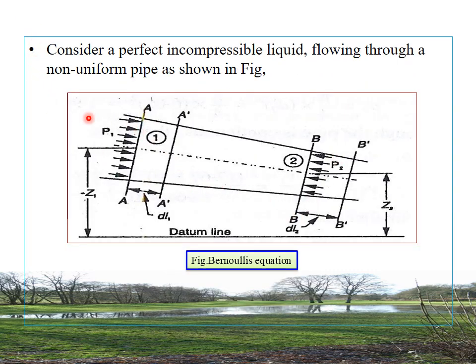Let us take two pipes, pipe 1 and pipe 2, non-uniform pipes as shown in the figure, where an incompressible liquid is flowing through a non-uniform pipe.